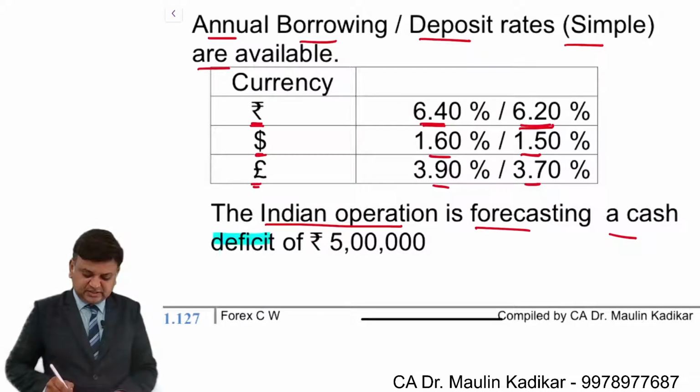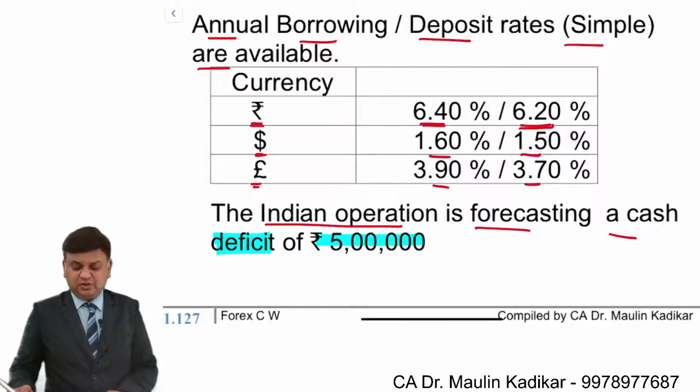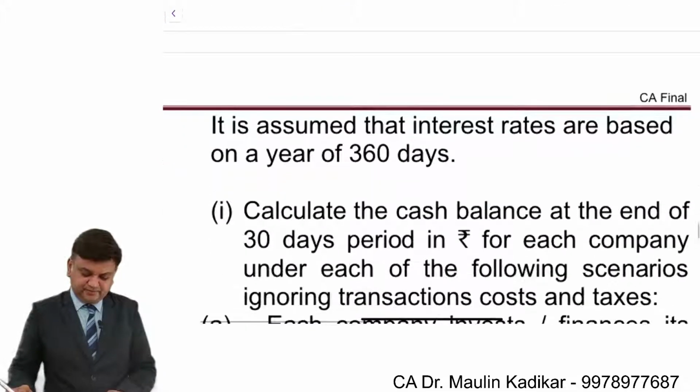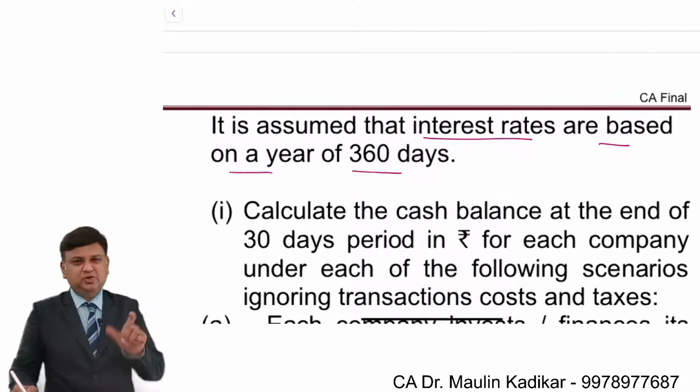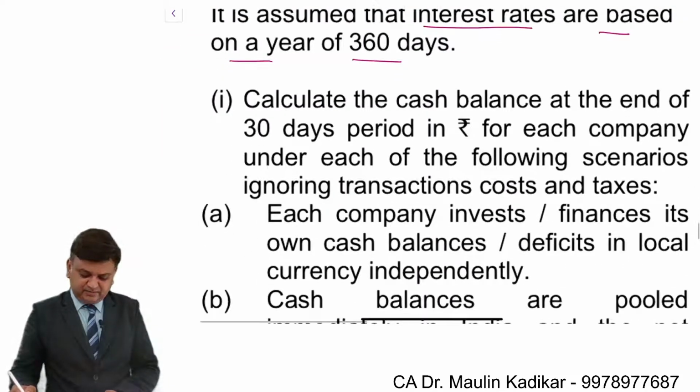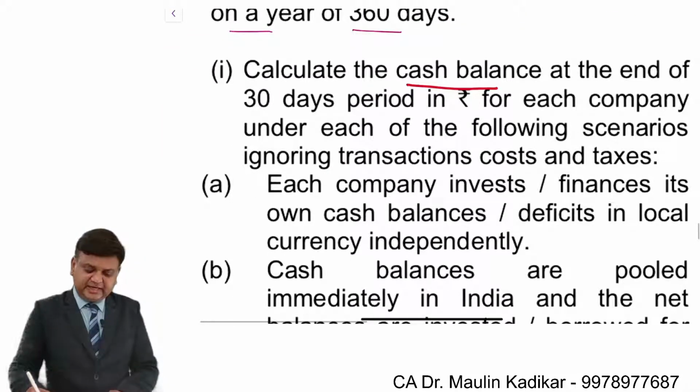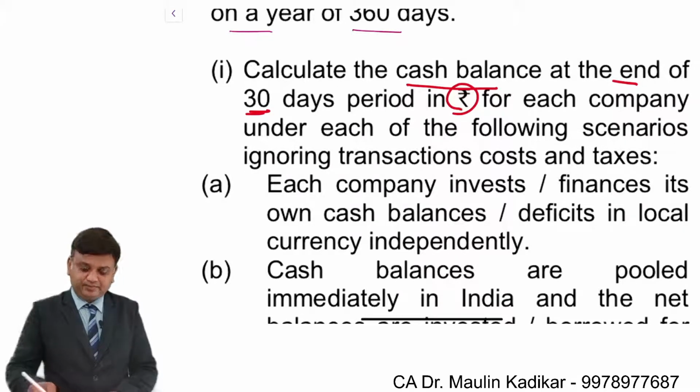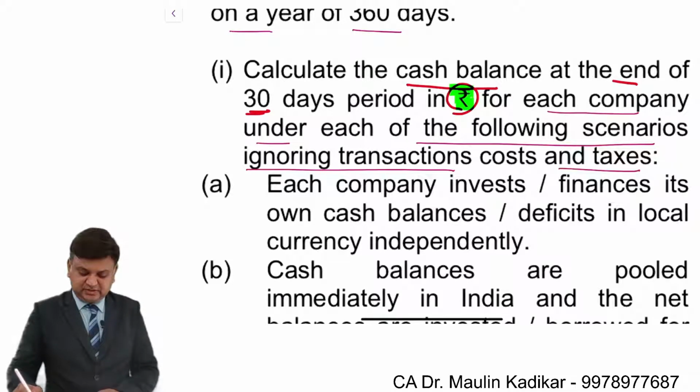So over there, say there is a surplus, and unfortunately over here there is a deficit. It is assumed that interests are based on a year of 360 days. So you have to take 360 days for calculation. Calculate the cash balance at the end of the 30 days period in rupees term. So they have provided a clarification, for each of the company under the following scenarios, ignoring transaction cost and ignoring tax.